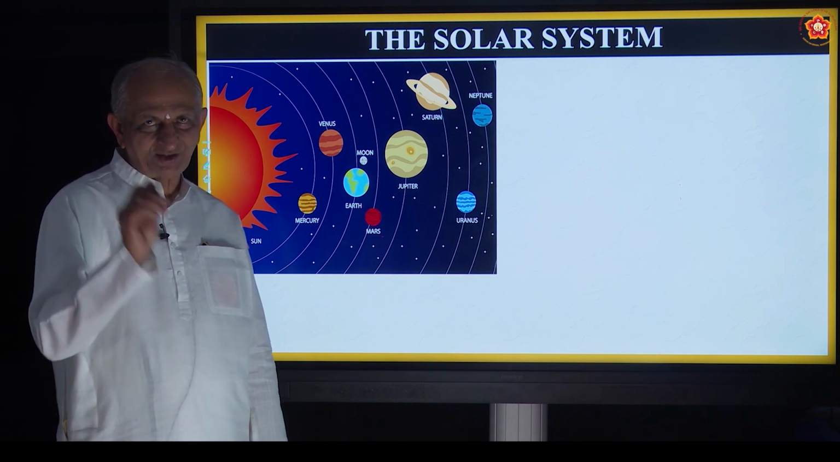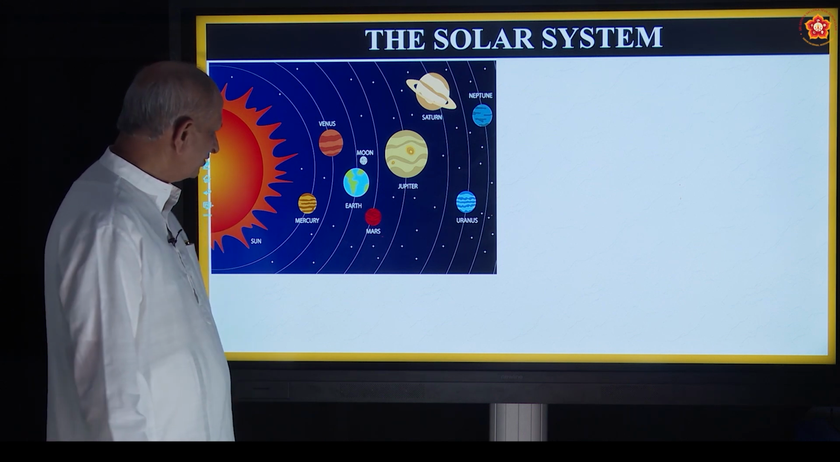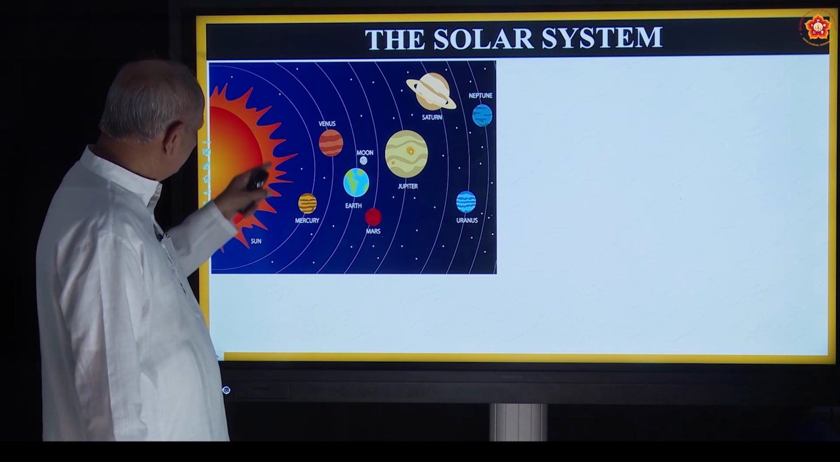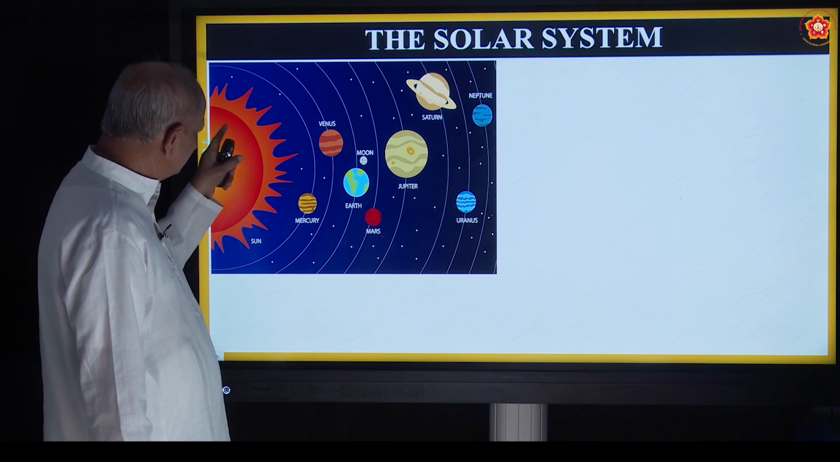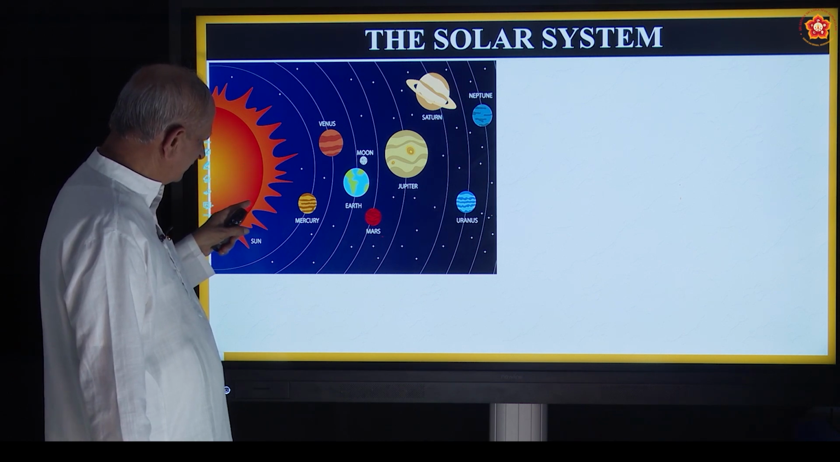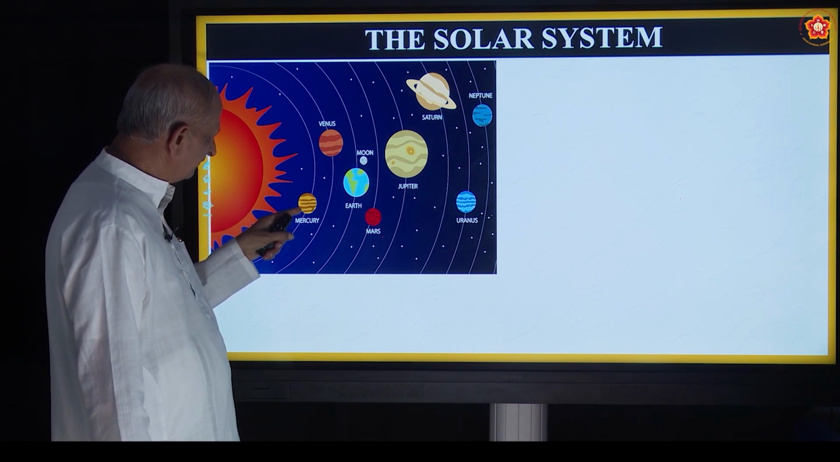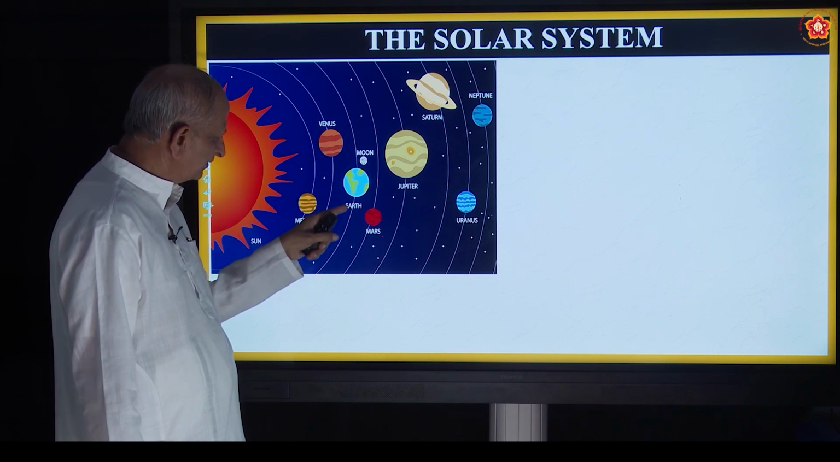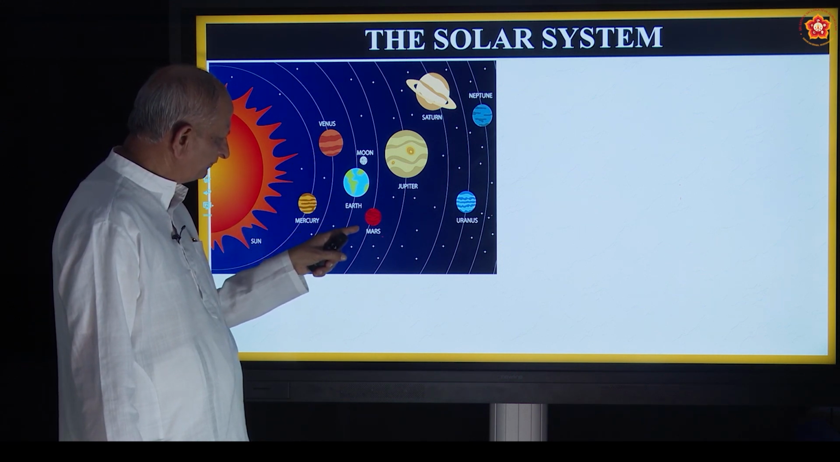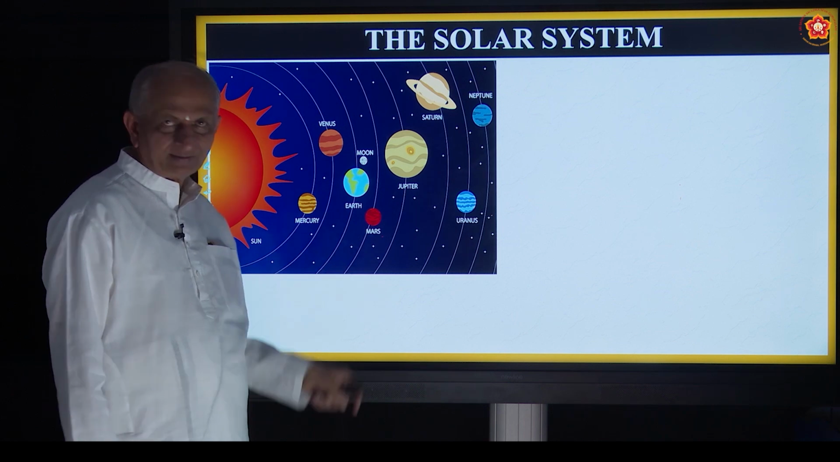Yeah, some enjoy drawing, correct? So what is this here? This is a bright sun. The first planet is Mercury, then comes Venus, third one is Earth. And what about that moon there?